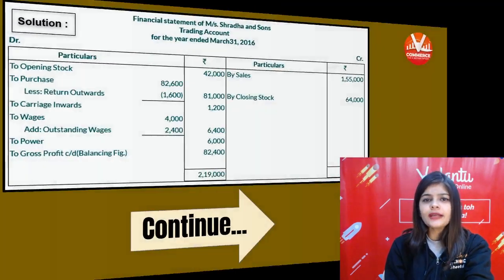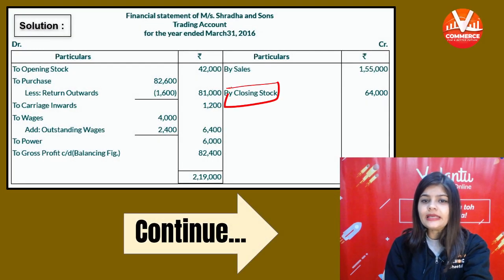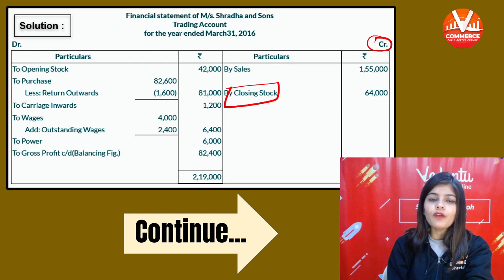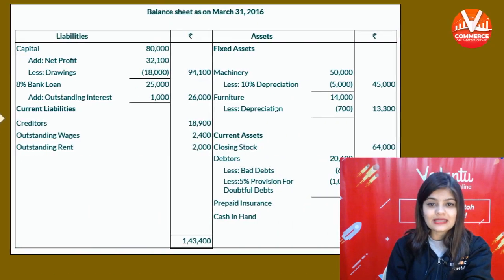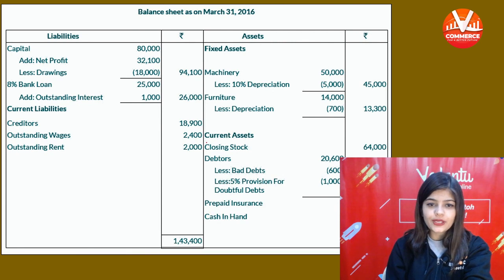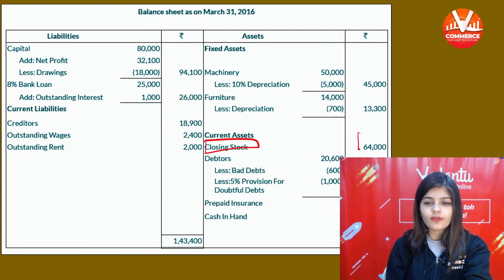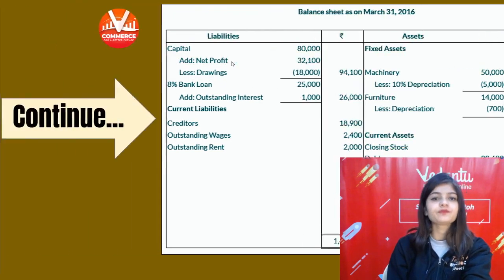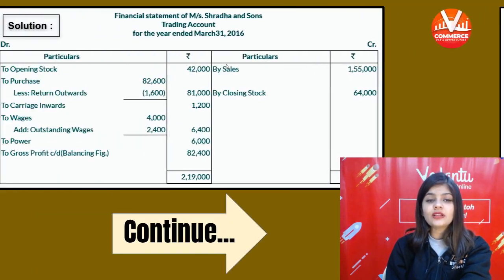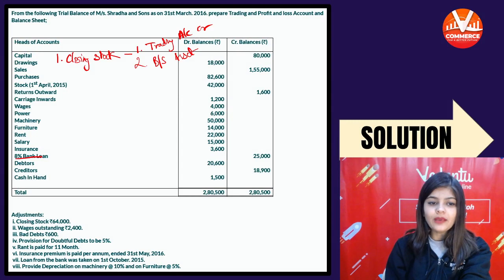तो चलिए record करते हैं. On the credit side of trading account and on the asset side of balance sheet. Asset side record कर लिया balance sheet में. चलिए चलते हैं अगली adjustment पे.